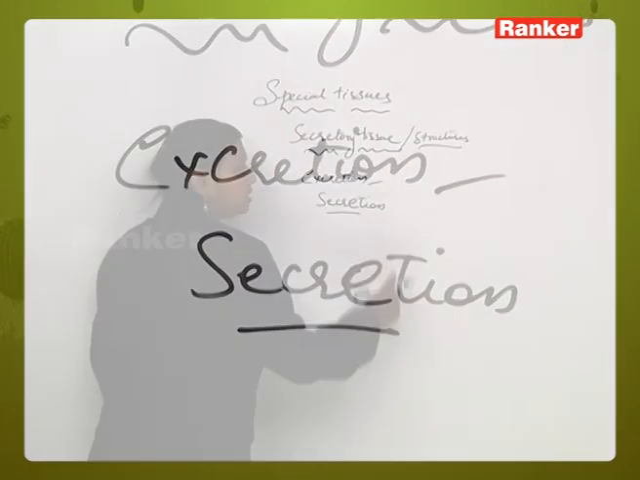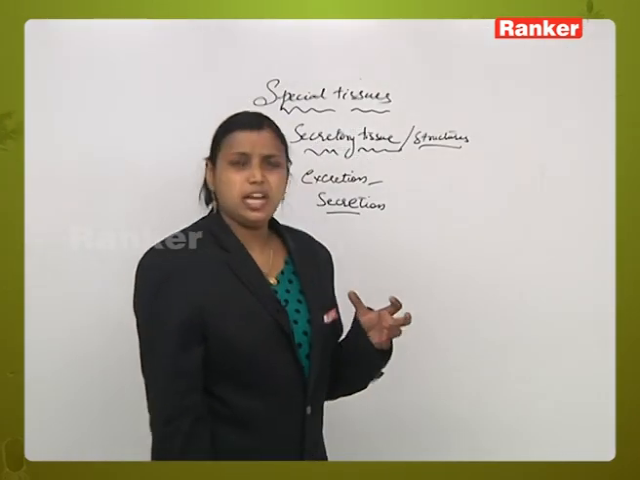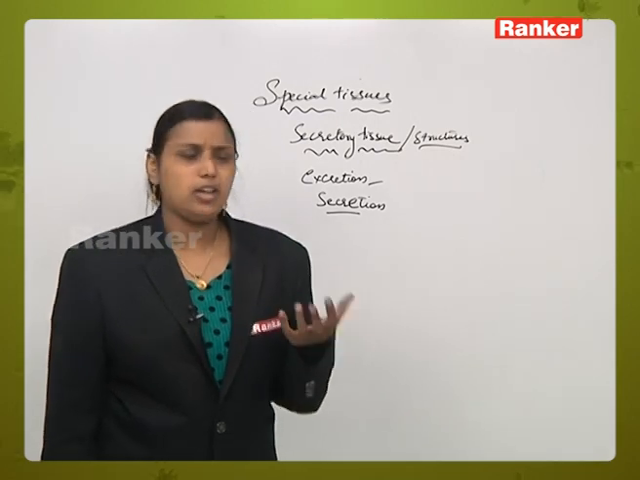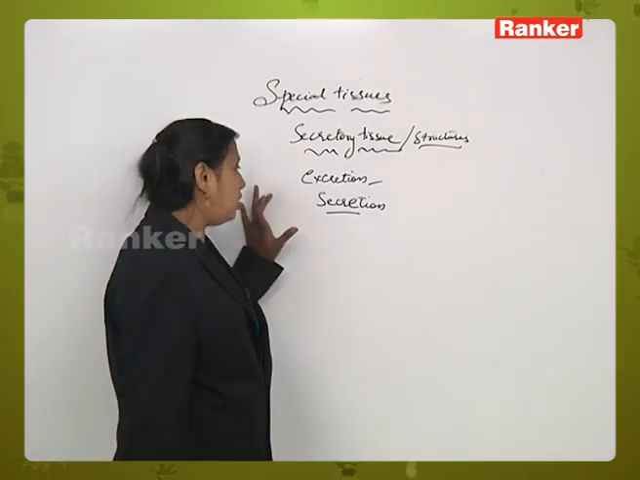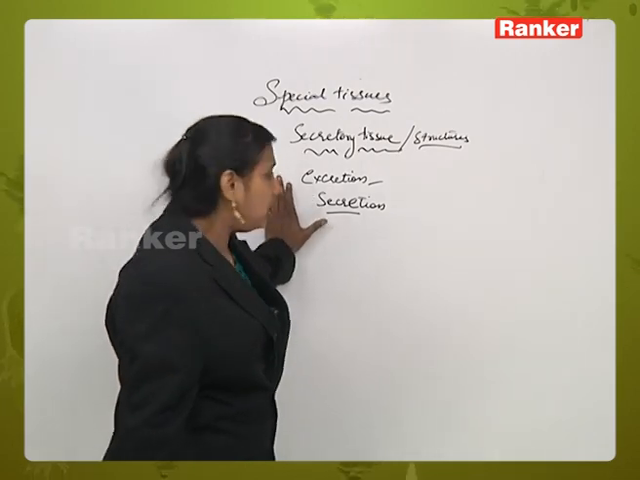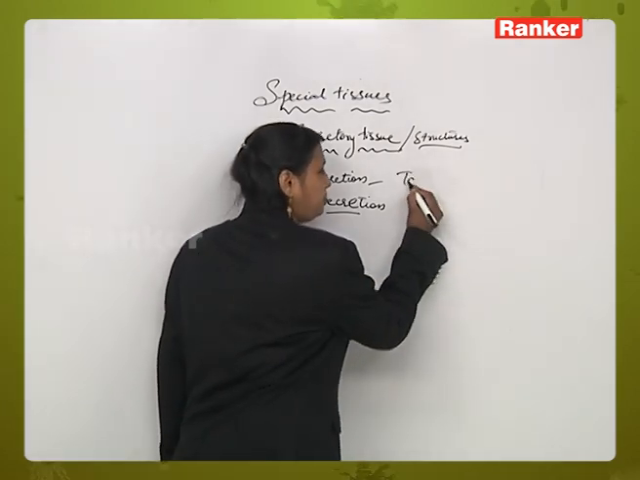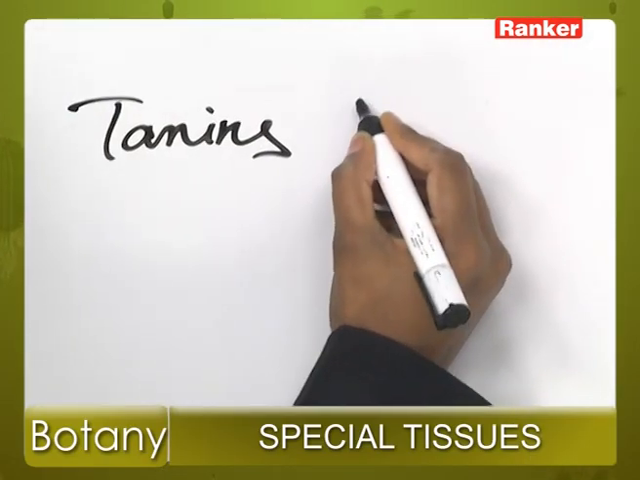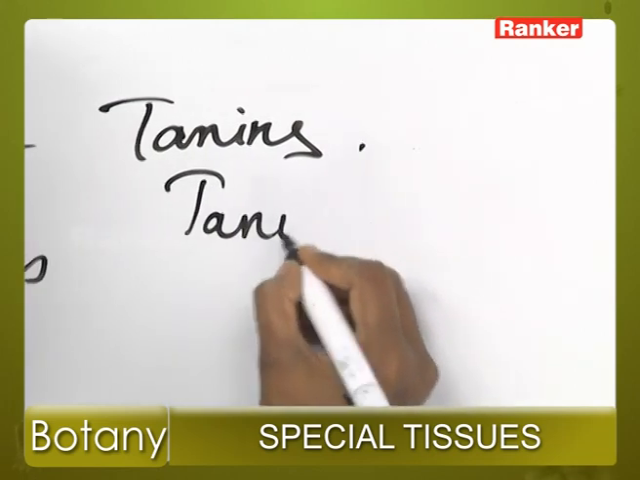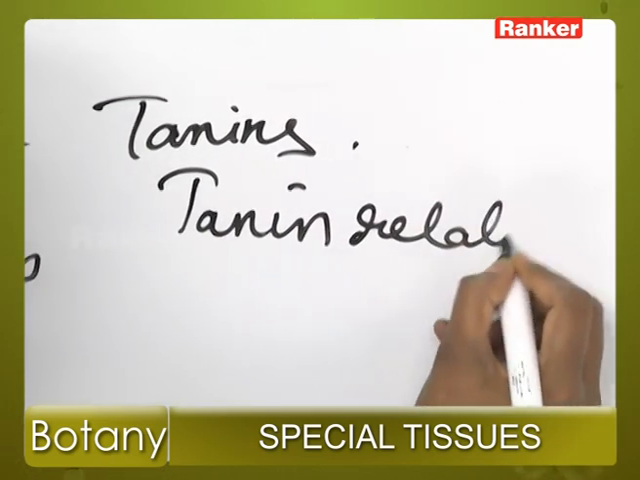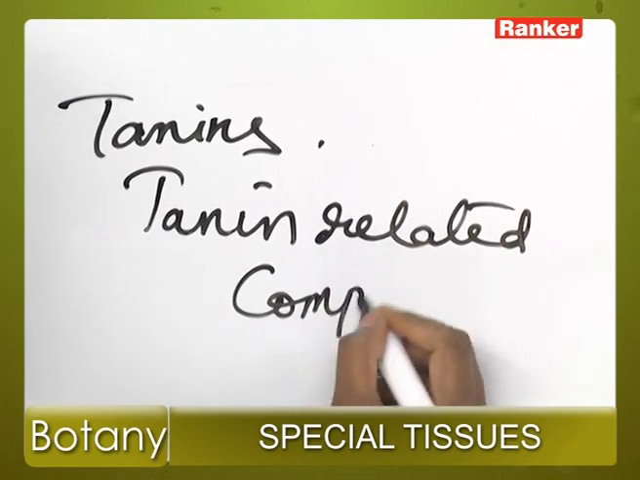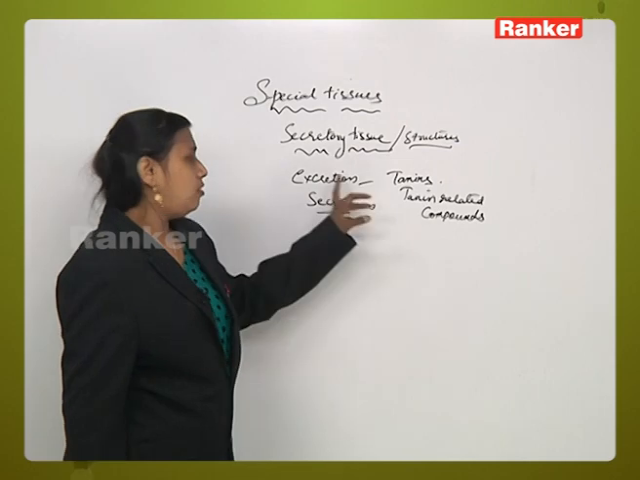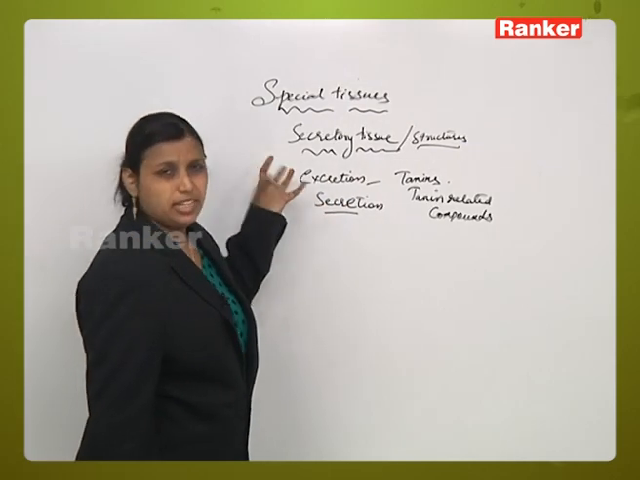Now, what is excretion and secretion? Here, the unnecessary plant byproducts in the plants are eliminated out, or we can call it excreted out. Now, what are the excreted elements here? It may be tannins, or various components or tannin-related compounds. These can be cited as an example for the excretion of material from the plant body.